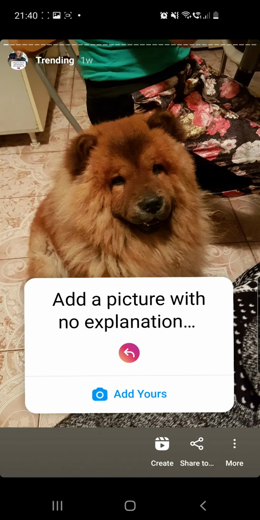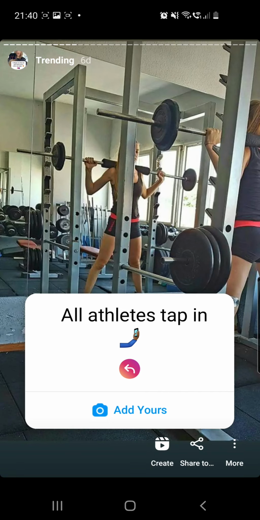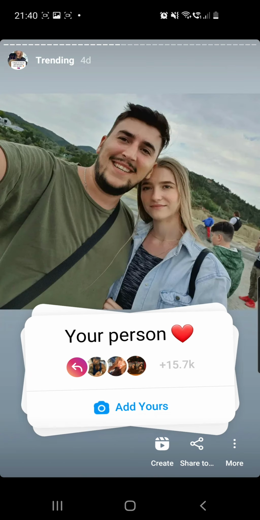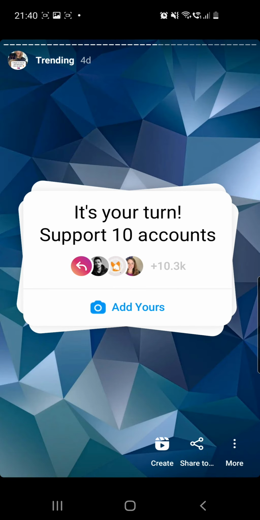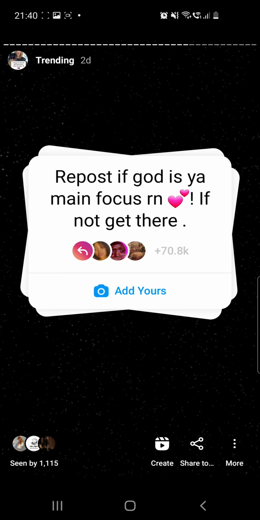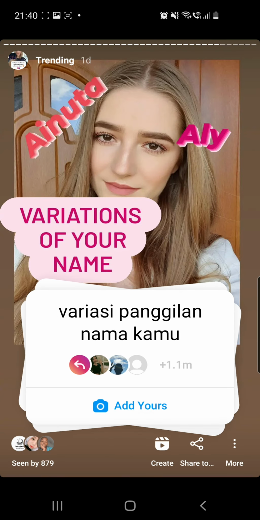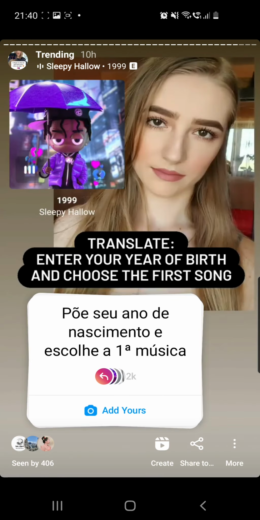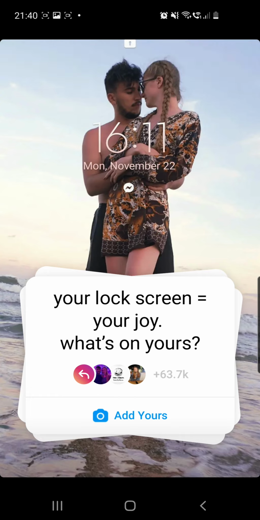Don't go to my story because that will expire in just a few hours, so it's better to go here. And here, as you can see, I only have viral trends, so you can check these two if you want. So there we have it, your lock screen, your joy, what's on yours.